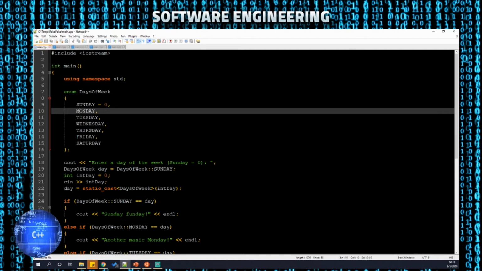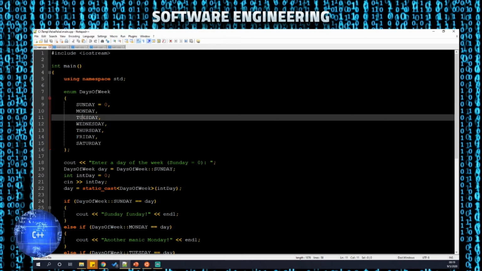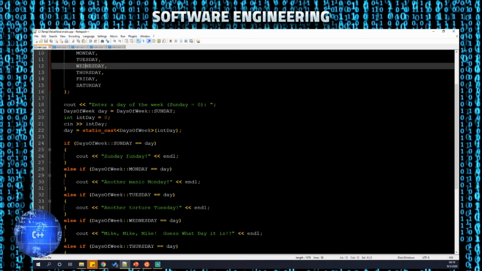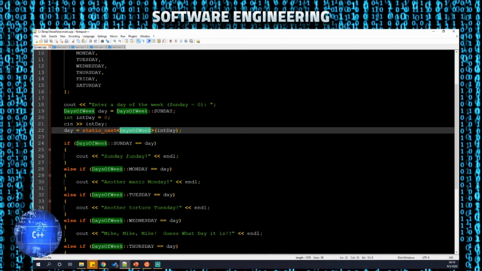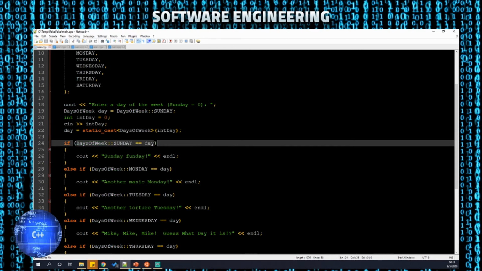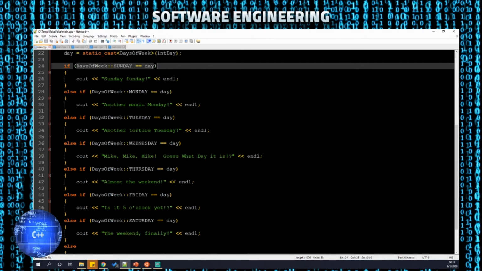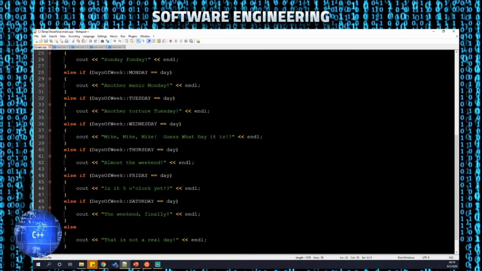Sunday is going to be 0, then it's going to increment automatically. So Monday would be 1, Tuesday 2, Wednesday 3, etc. Here I'm going to ask the user to provide input. I'm casting it just to make sure it stays type safe, but that's not entirely necessary because the enumeration itself will treat it like an integer. And then I'm going to have various outputs based off of what day you put in here.